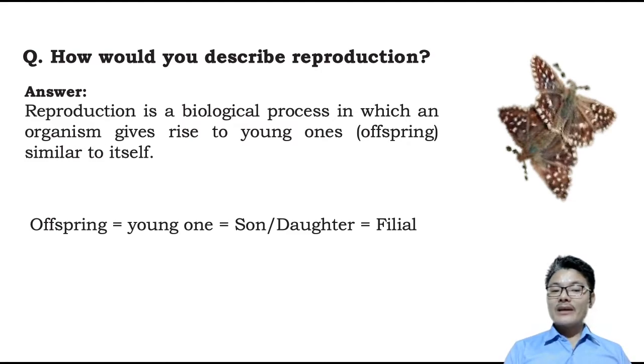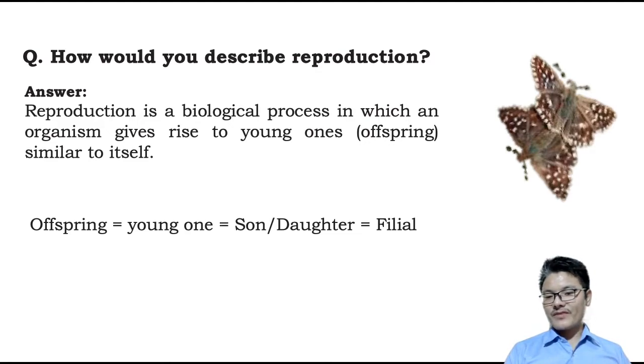To make it simpler, in the case of an elephant, a parent elephant gives birth to a baby elephant, and the young elephant produced by the mother looks very similar to the mother elephant.